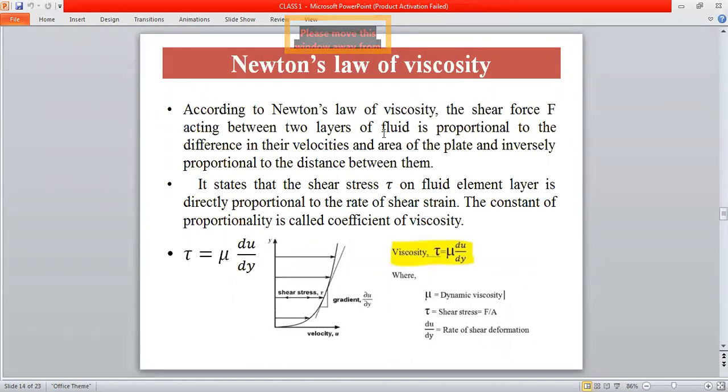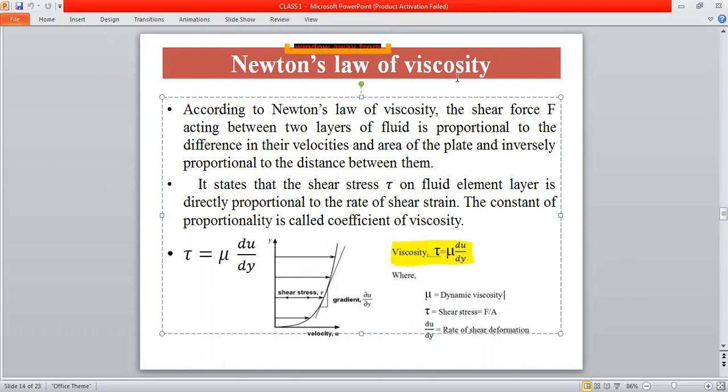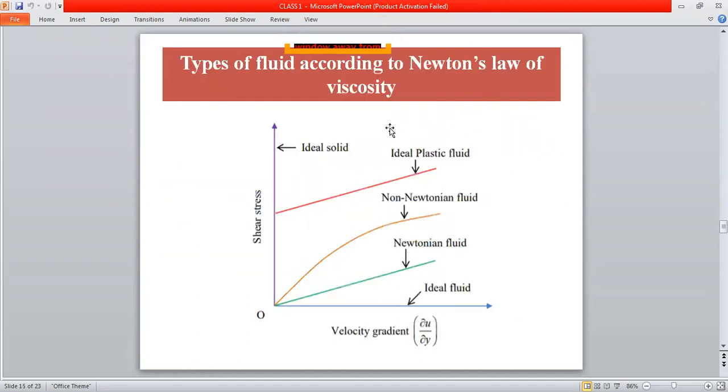Now Newton's law of viscosity. Newton's law of viscosity says the shear stress is directly proportional to the rate of shear strain. Here the constant of proportionality is called the coefficient of viscosity or dynamic viscosity. Based on Newton's law of viscosity, the fluid will be classified. Here you can see the classification.